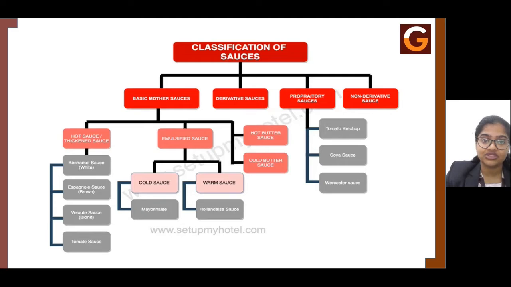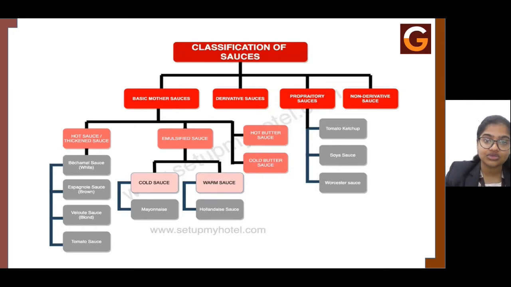Now, in this emulsified sauce, you have one that is a cold sauce, which doesn't require any kind of heat. That is called mayonnaise sauce. The second one is the warm sauce, where it requires double boiling, that is, on top of hot water is where you make this sauce. That is called hollandaise sauce. So these are the mother sauces.